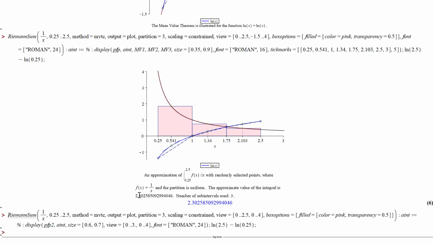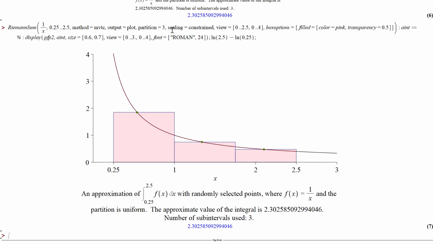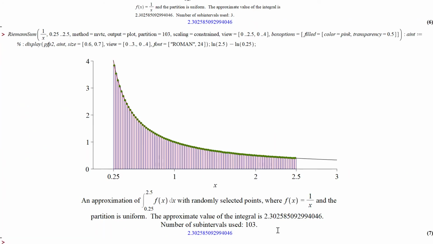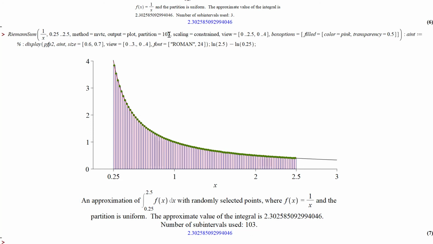And again, it's going to match exactly. So the approximate value is actually the same value, at least decimally put to this many decimal places. So again, here it is with 3, and it doesn't matter how many I choose. Like if I do 10, I'm always going to get the same value as what I'm supposed to get. Let me make it 10.